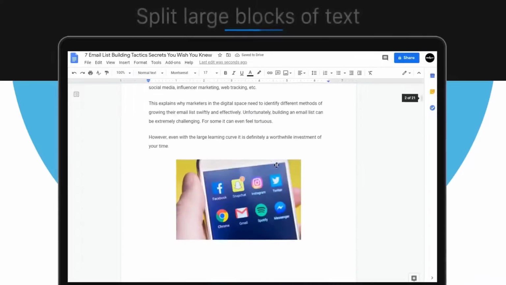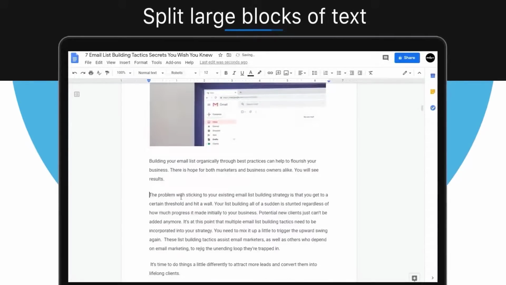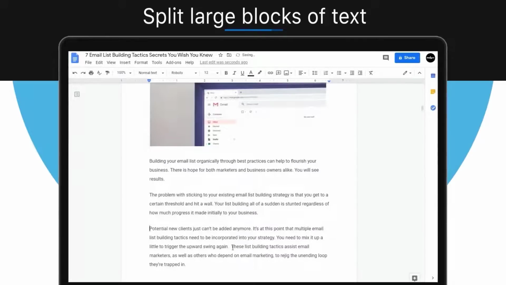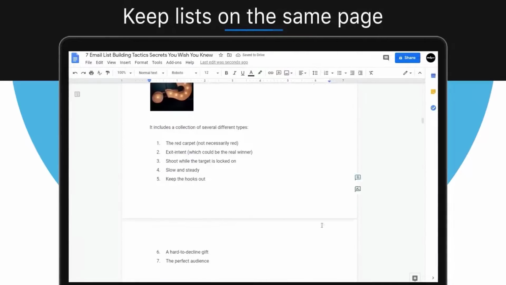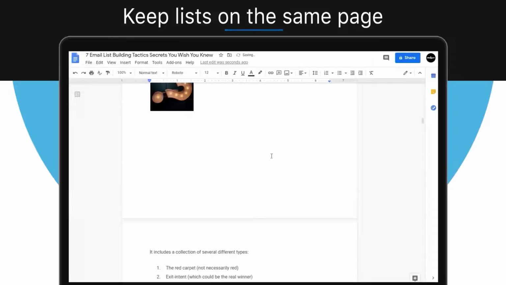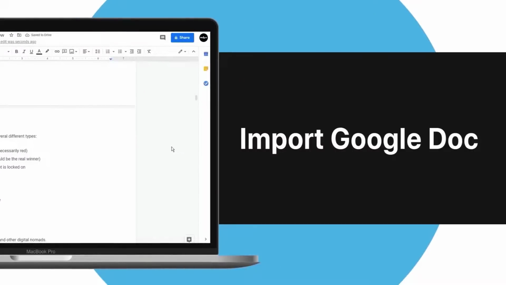Now split any larger blocks of text into 2 or more paragraphs, and this will make your document easier to read. Keep any existing lists on one page so they're not split into 2 lists when in the project. Now the document is prepared, let's get it imported.